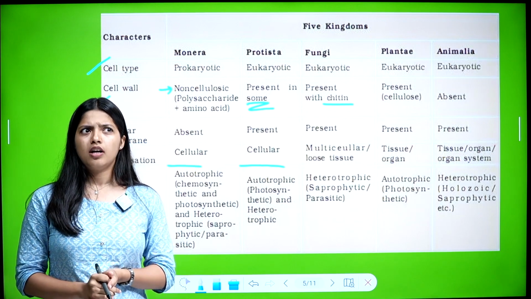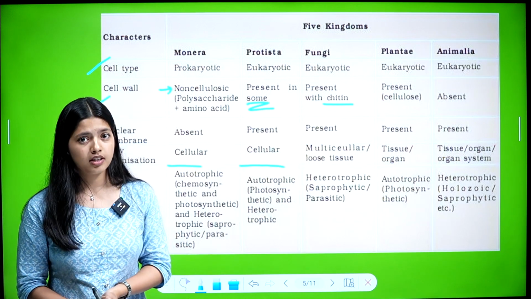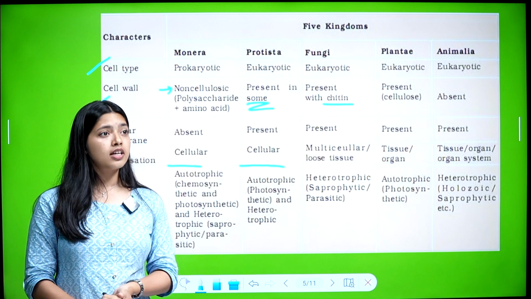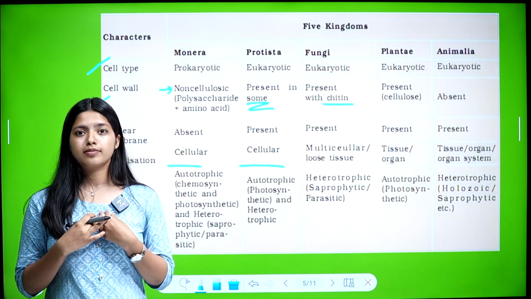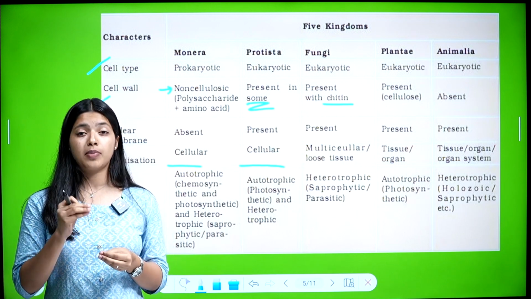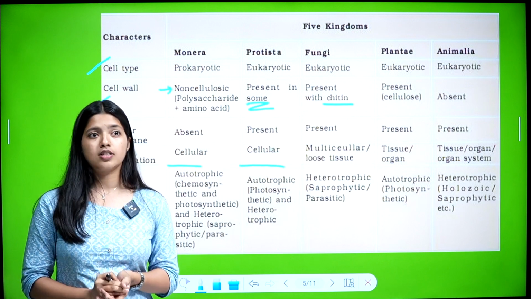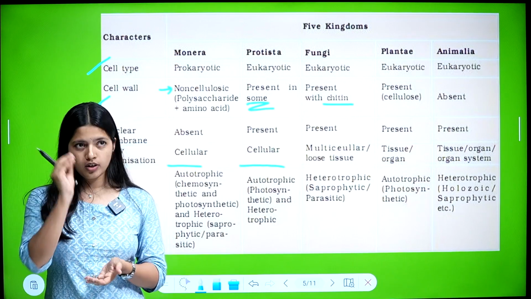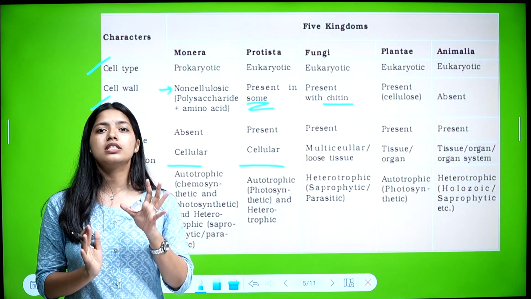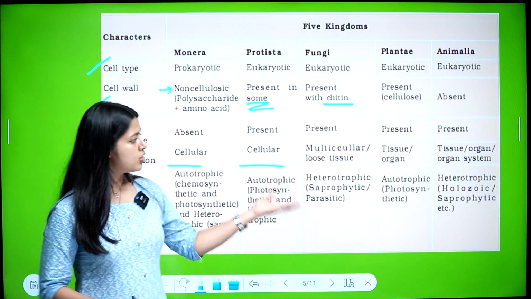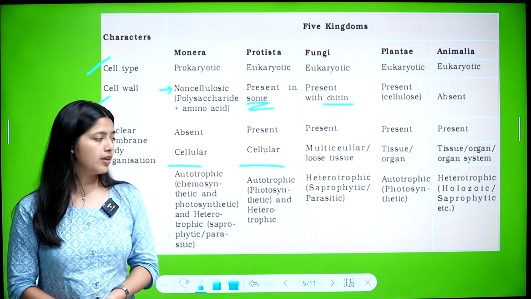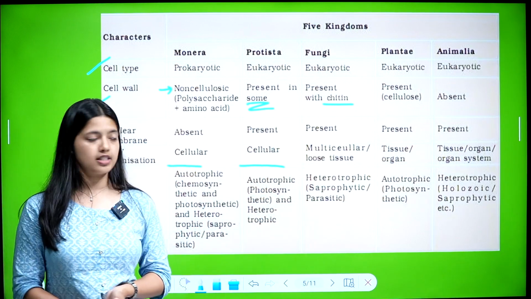For example, our lungs are included in the respiratory system, the heart forms part of the circulatory system, and the stomach belongs to the digestive system. All these organs are part of a system. So tissues, organs, organ systems: this is their body organization.